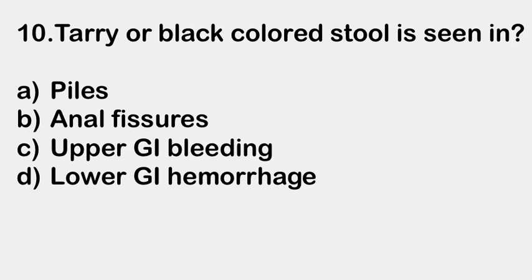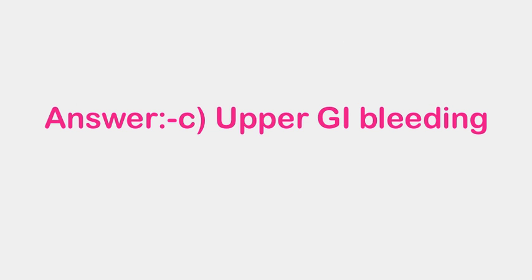Next question. Tarry or black colored stool is seen in: A. Piles, B. Anal fissures, C. Upper gastrointestinal bleeding, D. Lower GI hemorrhage or gastrointestinal hemorrhage. Right answer is C. Upper GI bleeding. Tarry or black colored stool is seen in upper GI bleeding.